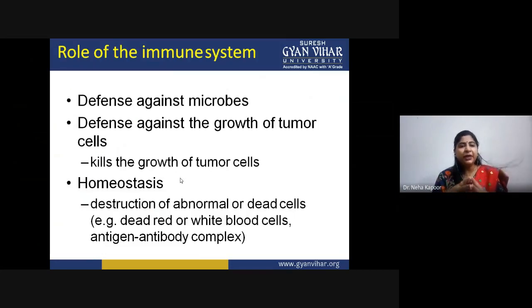So the main role of the immune system of a host body is to provide defense against microbes, to provide defense against the growth of tumor cells, for example cancerous cells, so as to block their growth at that very position, and the regulation of homeostasis. That means whenever cells have developed abnormally or there are some dead cells, those cells should be cleared out from the body. In that case, the immune system is the key player that activates different cells and tissues in response.